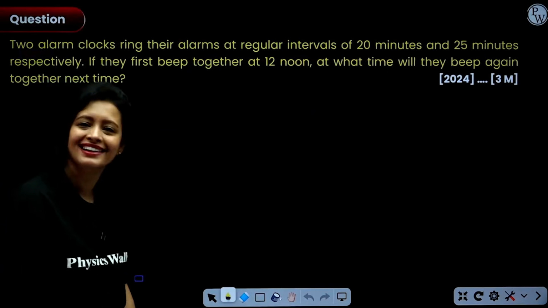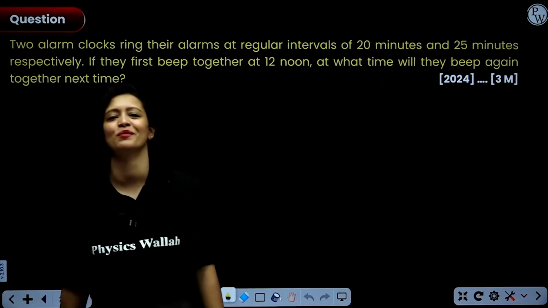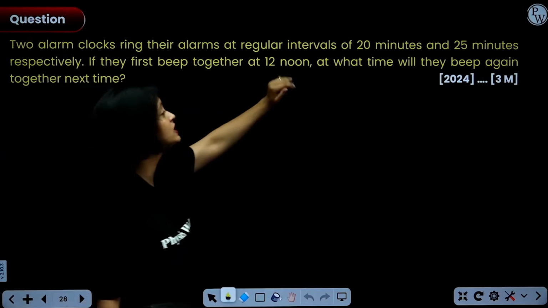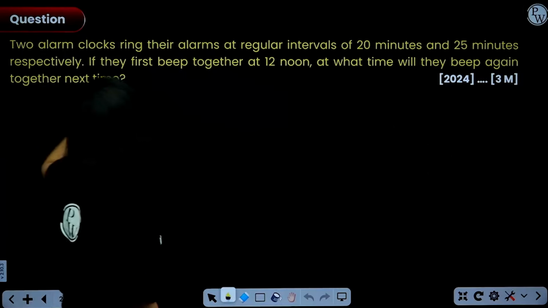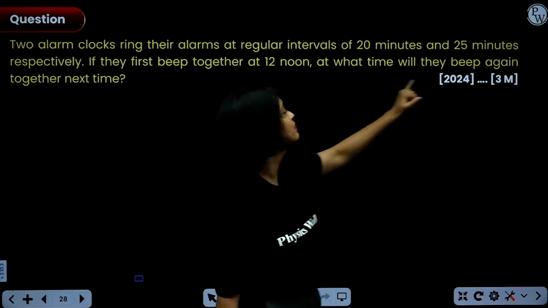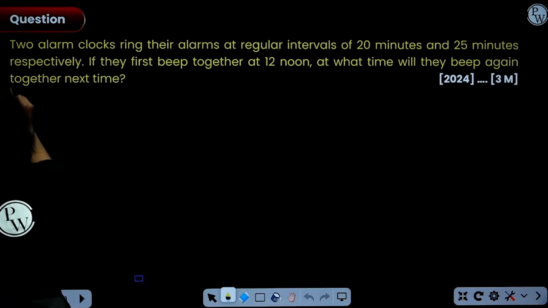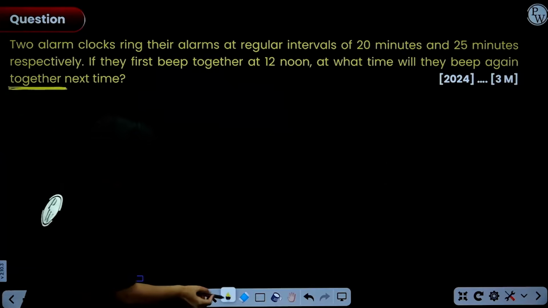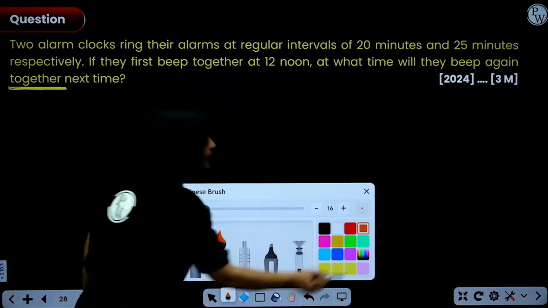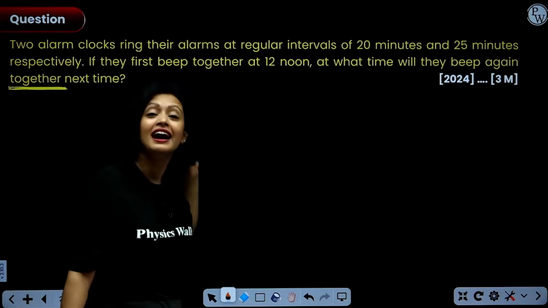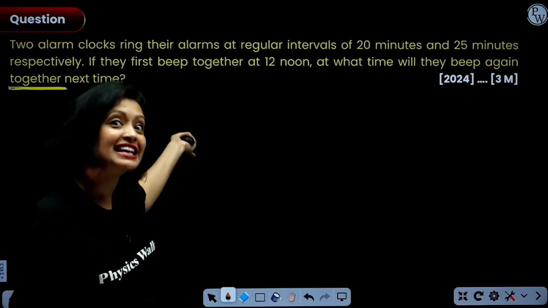So with that, we are going to start by discussing word problems. Let's start, everyone. The first word problem is: two alarm clocks ring the alarms at regular intervals of 20 minutes and 25 minutes respectively. If they first beep together at 12 noon, at what time will they beep again together next time? I spotted a sweet word here which helps me identify whether I have to find LCM or HCF. This word together tells us that we have to find LCM.